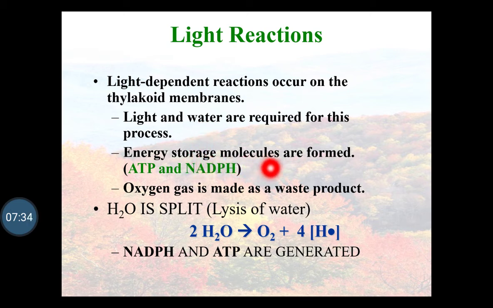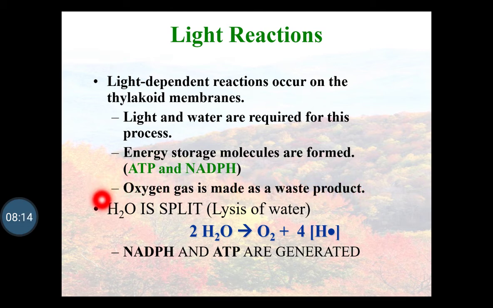Energy storage molecules, that is ATP and NADPH, are formed. The end product of the light reaction is ATP and NADPH, and these energy molecules are used in the dark reaction for the formation of carbohydrates. Oxygen is made as a waste product. It is a byproduct which is released in nature.